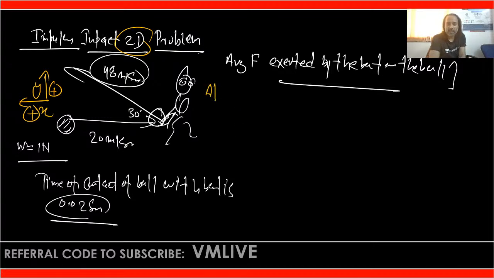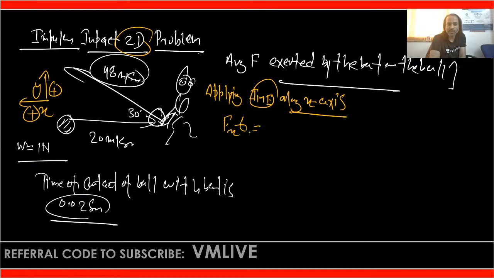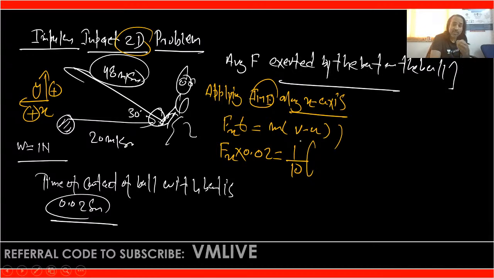So I am writing here, applying IME, impulse momentum equation, along the x axis, as per the sign convention. Then what is the equation in general? That is F_x times t equals m(v minus u) along the x axis. So F_x times t, what is the time of contact? That is 0.02, equals m. The weight is given as 1, so m is 1 upon 10, times v. What is v here? The velocity just after the impact.